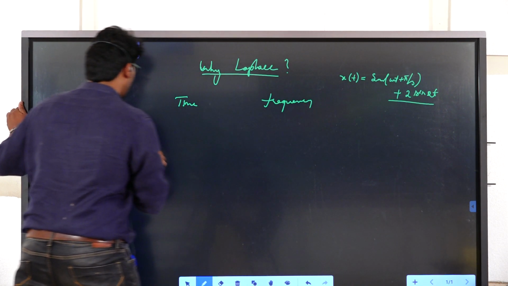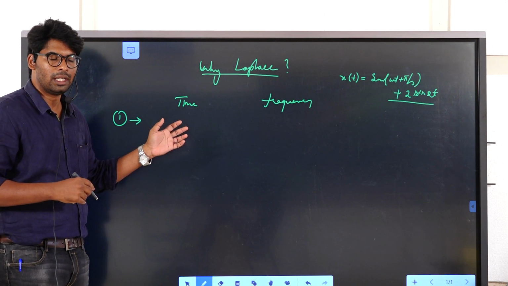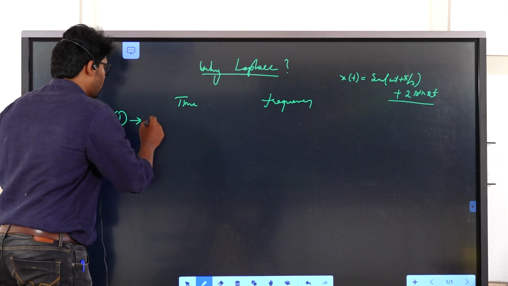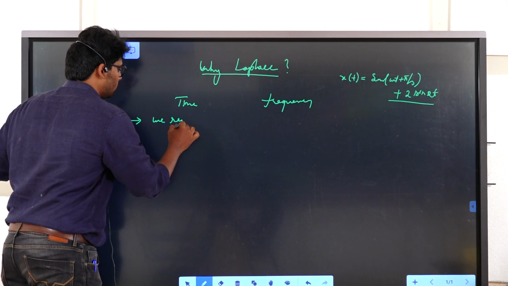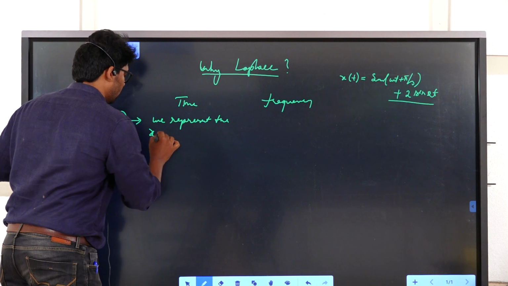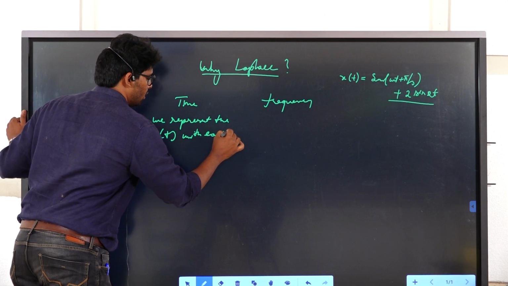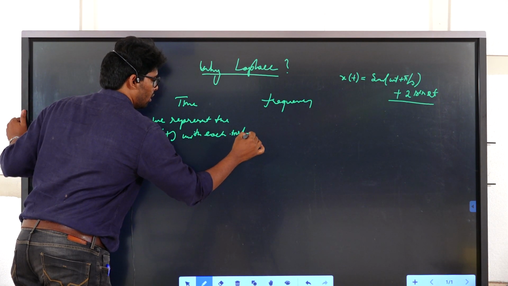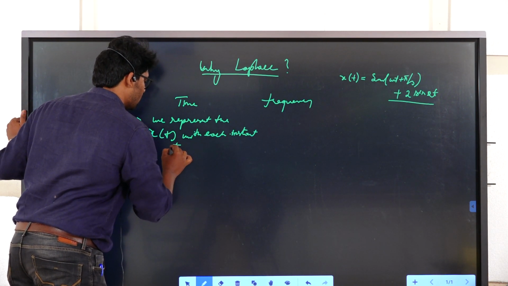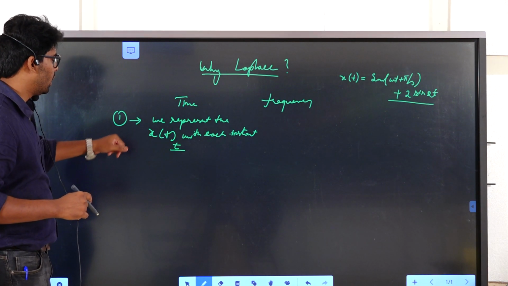In time domain, we represent x of t with each instant of time.